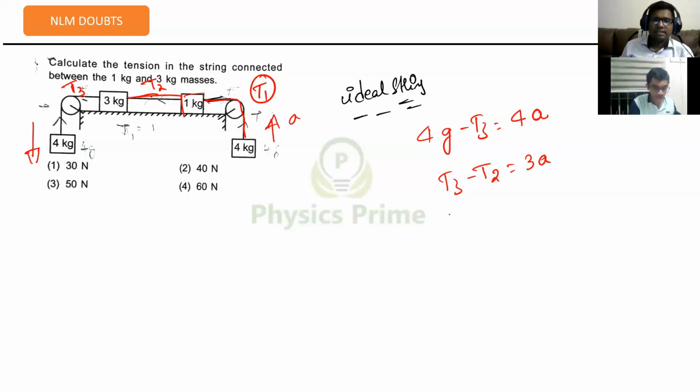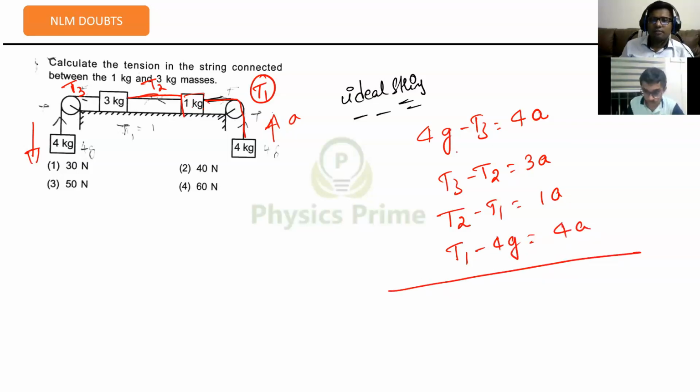Then T2 minus T1 is equal to 1 into acceleration. Then again T1 minus 4g is equal to 4 into acceleration. If I add everything, T1 cancels, T2 cancels, T3 cancels, 4g cancels. That means actually the blocks will be in equilibrium here. Net force is 0 here.